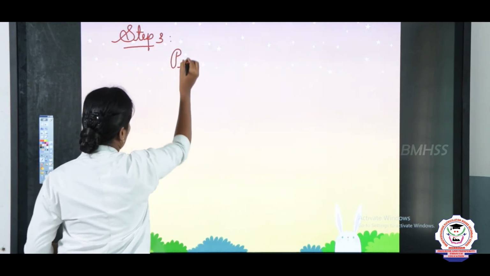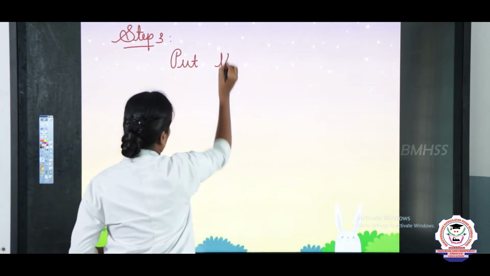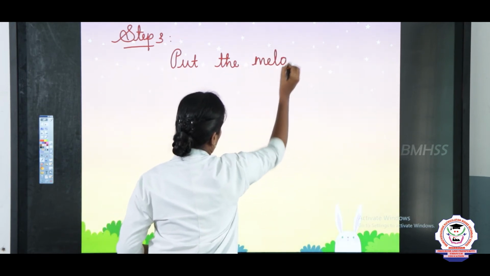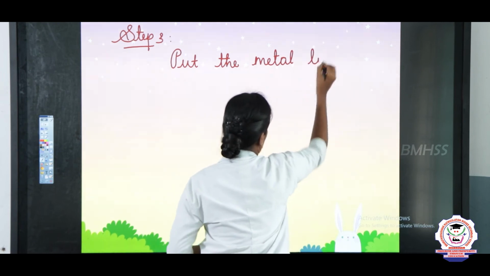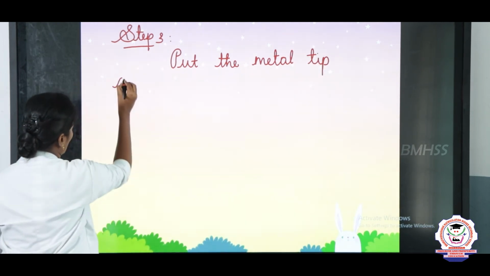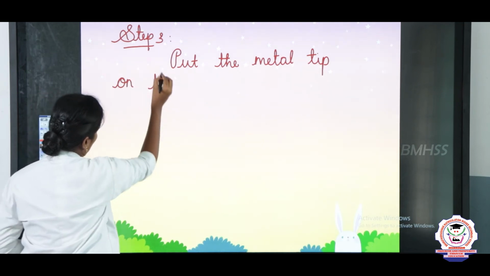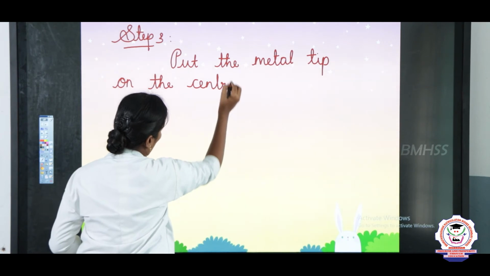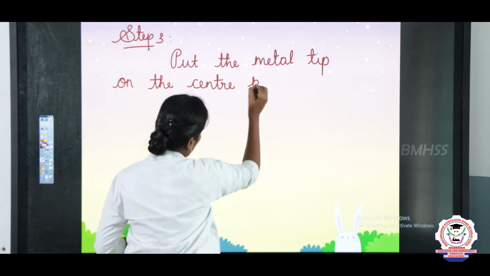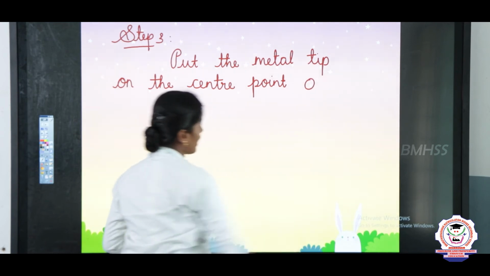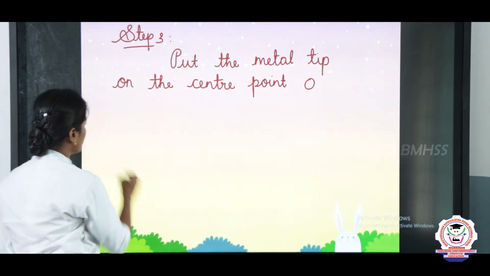Put the metal tip on the center point. The center point name is O. And next, finally, step 4.